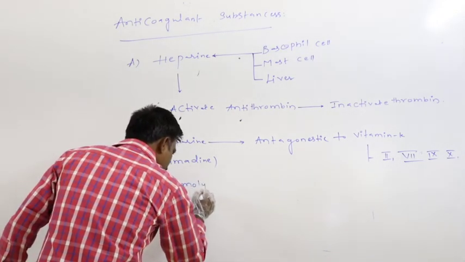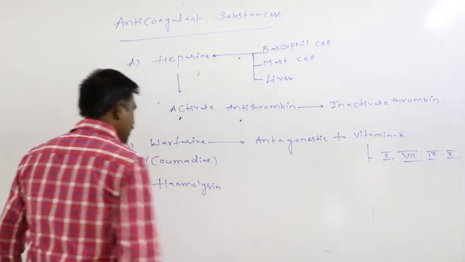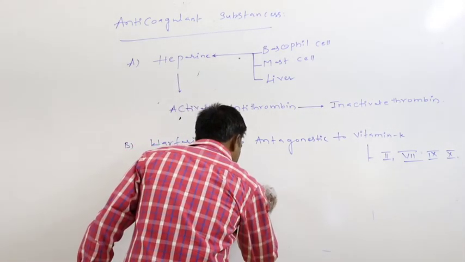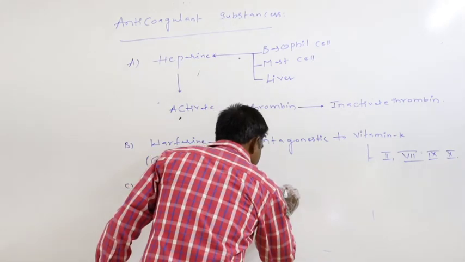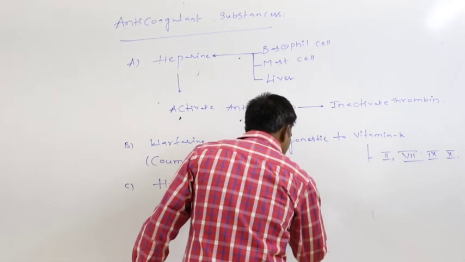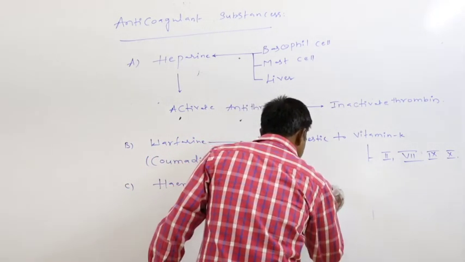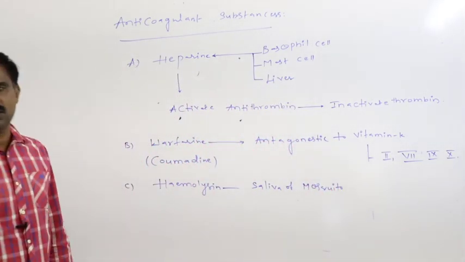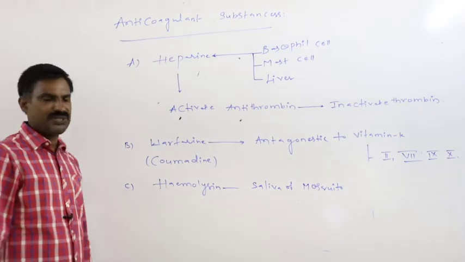The third one, hemolysin, is present in the saliva of the mosquito. It is also one type of anticoagulant substance.